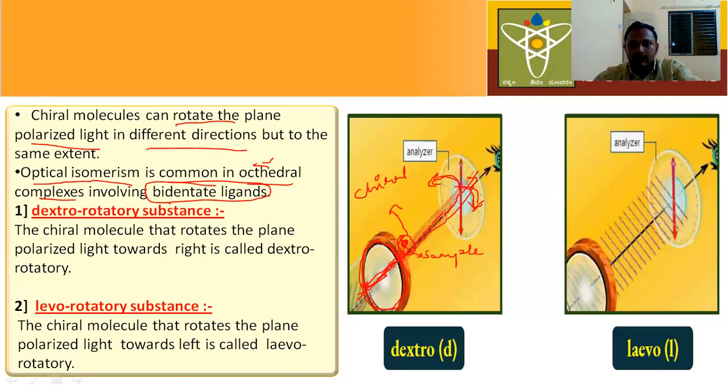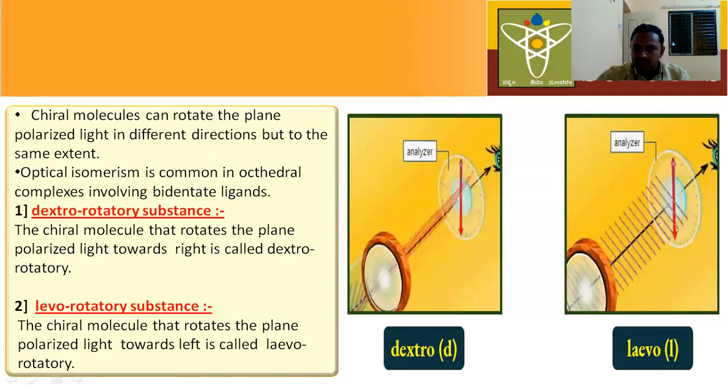So this is the plane polarized light. When you pass this plane polarized light through a chiral molecule, it will rotate either towards the left side or the right side. Based on the direction, there are two types of substances.